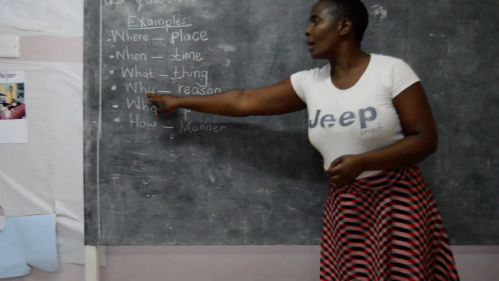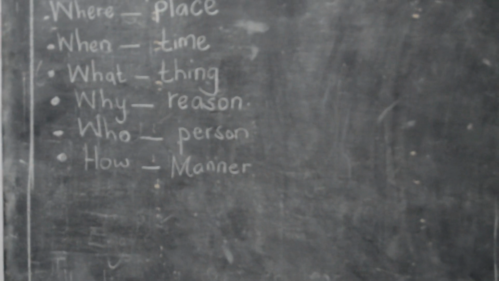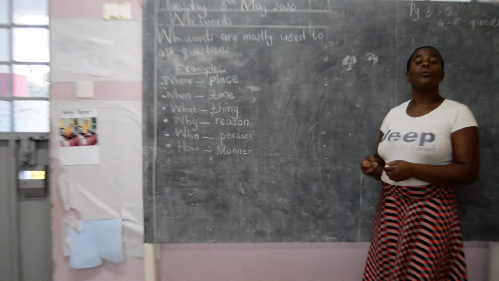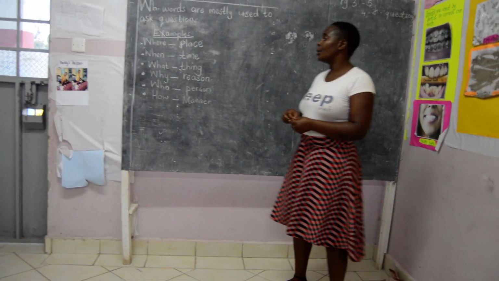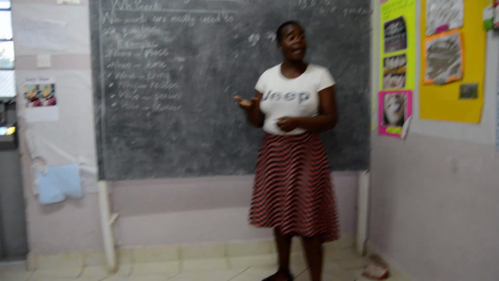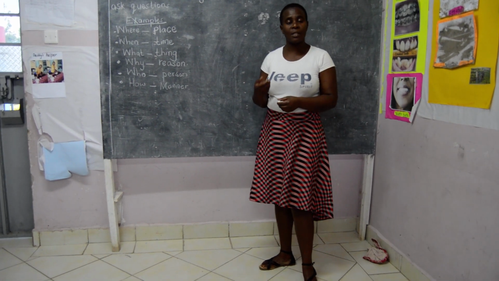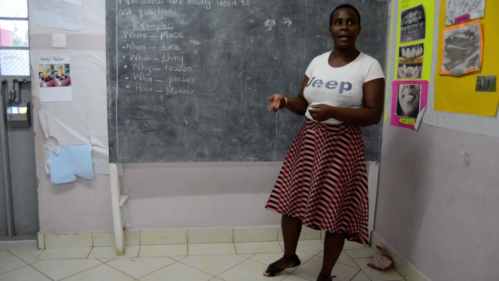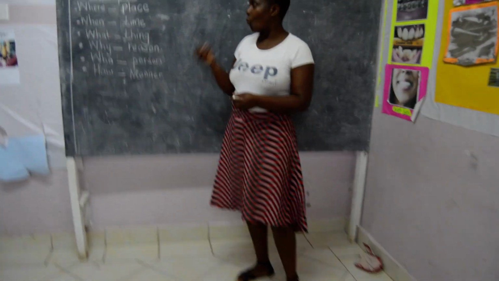Then we have another one, which is why. We use why to ask a question when we need a reason, or we need to know why the thing happened. For example, you can ask, why are you crying? You need to know the reason why the person is crying. Maybe the person has been hurt or is feeling bad. You can use the word why.